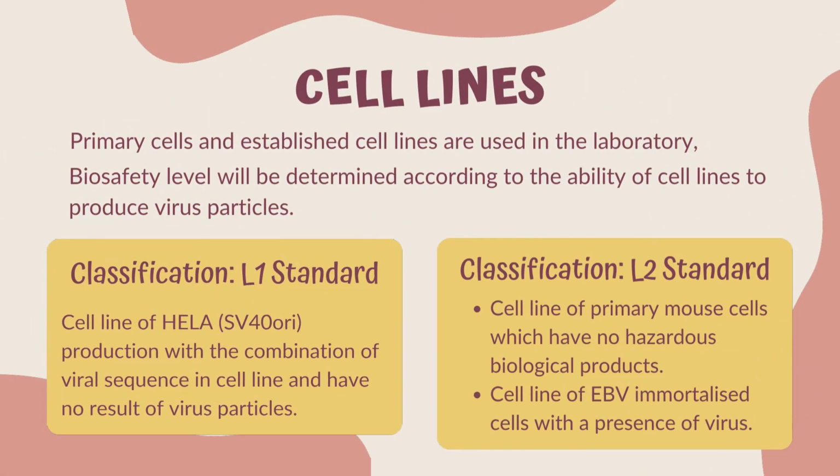Both primary cells and established cell lines are used in the lab. By determining the ability to create virus particles, biosafety level will be determined as follows. Level 1 Standard is applied to the production of HeLa cell lines with the combination of virus sequence in the cell line and no resulting viral particles. Meanwhile, Level 2 Standard is applied to both primary mouse cells or Epstein-Barr virus immortalized cell lines with the presence of a virus.